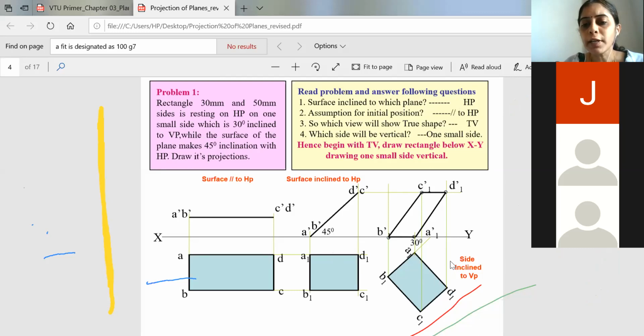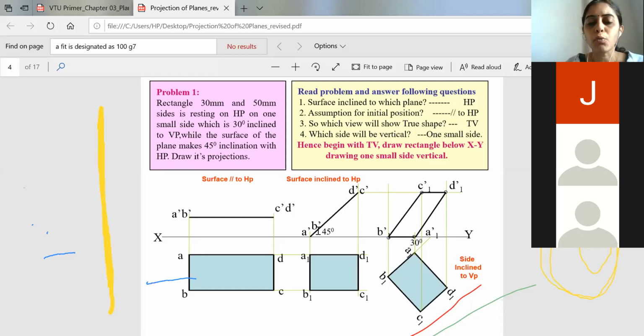And the locus of D is meeting with the locus of D dash at this point. So we call this point D dash. So you got all the four corners. Then you will join A dash to B dash, B dash to C dash, C dash to D dash and D dash to A dash. All the stages, all the views should be of thick continuous line. The projection lines will be very thin.